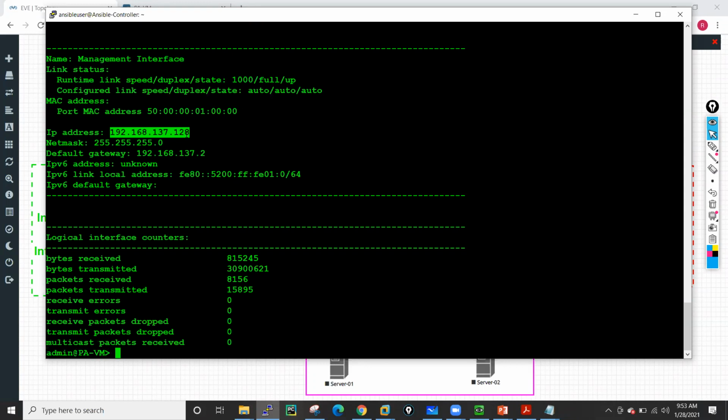So in Palo Alto, generally whatever settings or configuration you do will not be directly applied to the running configuration. Palo Alto has two kinds of configuration: the first is the candidate config, and the second is your running config.